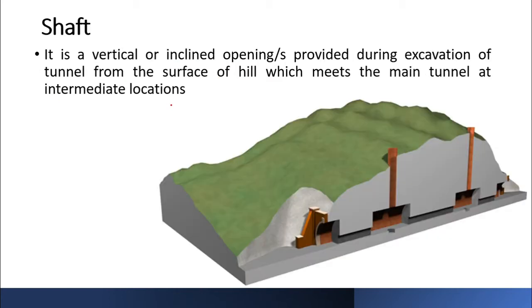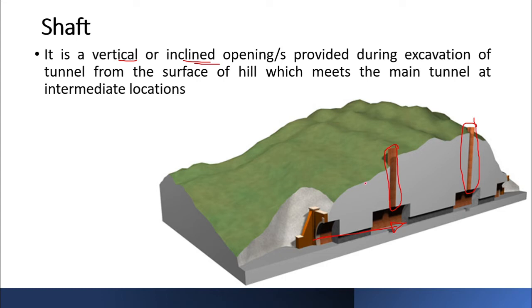Another important component of your tunnel is a shaft. Now what is this shaft? So in this animated photograph, this is the alignment of your tunnel, and whatever vertical tube or well-like structures that you see are nothing but shafts. So these are vertical, or in some cases also inclined, openings which are provided during excavation of your tunnel from the surface of the hill. Okay, and it meets the main tunnel at various locations.